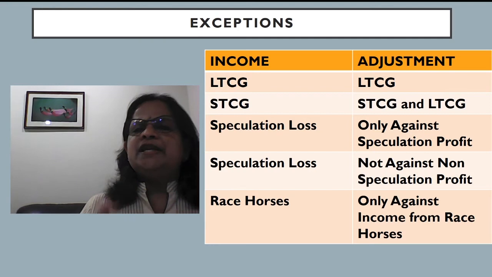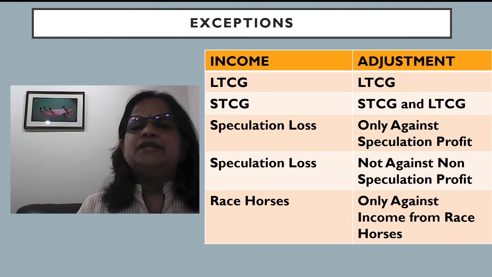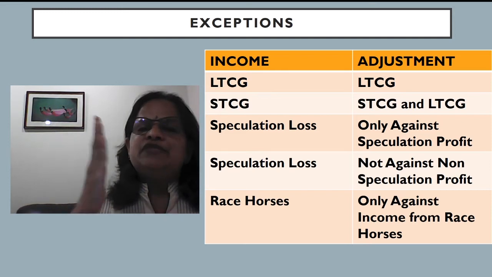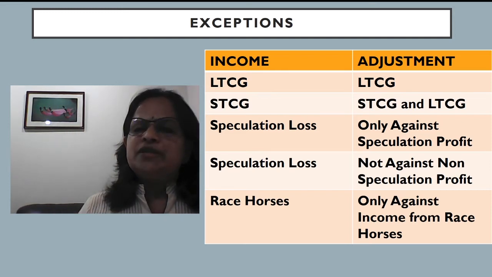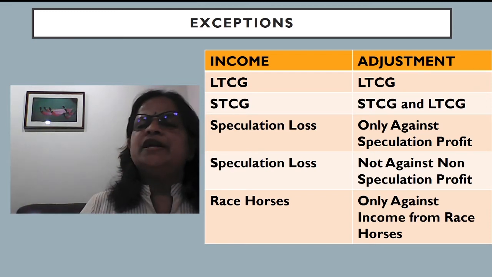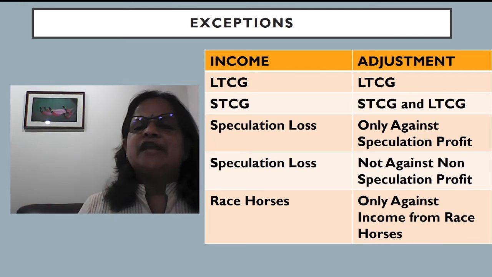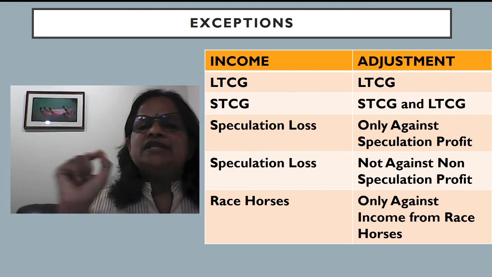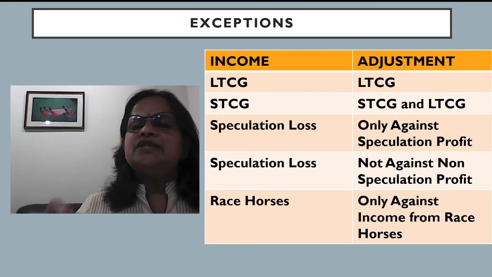Now, there are certain exceptions. Always this adjustment is not possible within the same head of income. So, exceptions are, if it's long-term capital gain, adjustment is possible only with long-term capital gain. Whereas if it is short-term capital gain, it can be adjusted against both short-term capital gain and long-term capital gain. So, this is the adjustment regarding within the same head of income if it is capital gain. LTCG, if it's long-term capital gain, can be adjusted only against long-term capital gain. Whereas short-term capital gain can be adjusted against short-term capital gain and long-term capital gain.